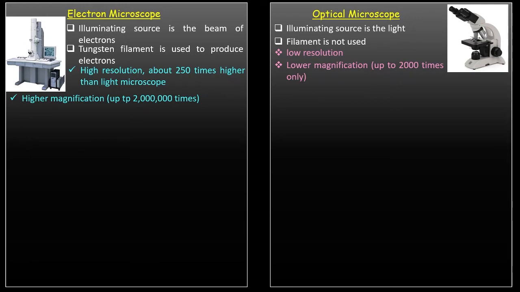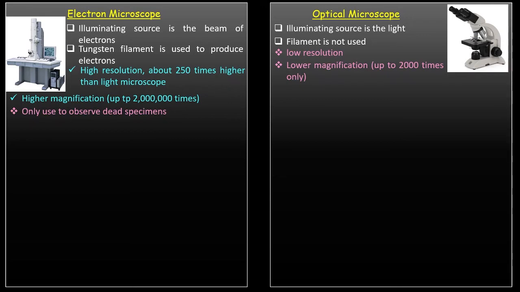Of course, if you look at the structure of the electron microscope, it's very heavy and very big compared to the optical microscope. So there are a lot of disadvantages to the electron microscope. First, it can only observe dead specimens.